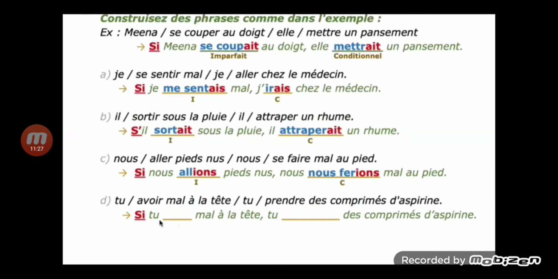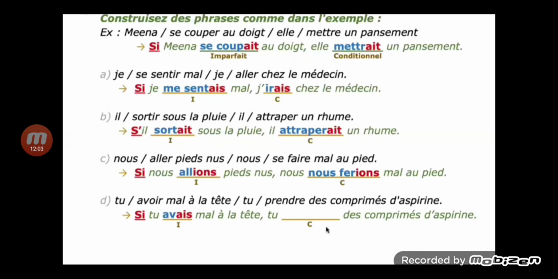The first verb avoir should be in imperfect, and the second verb prendre should be in conditional. For the imperfect stem of avoir, take the nous form of the present tense, remove ons, and according to tu you can add the ending ais. Stem plus ending, and you get tu avais.